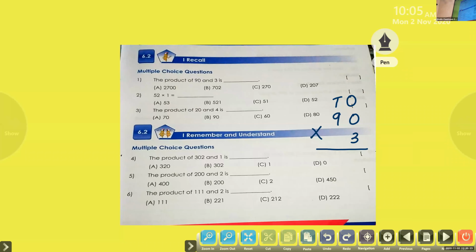I got the answer. Yes, what is the answer you got? Option C, 270. What? For the first question, dear, 90 into 3. First, which all digits have you multiplied? 9. No. First, you have to multiply the one's place digit. So here, which are the ones place digits?